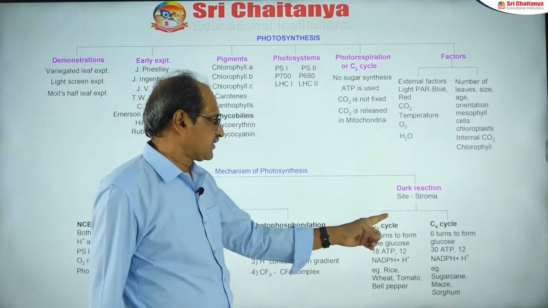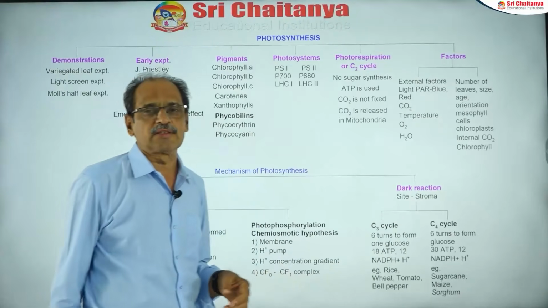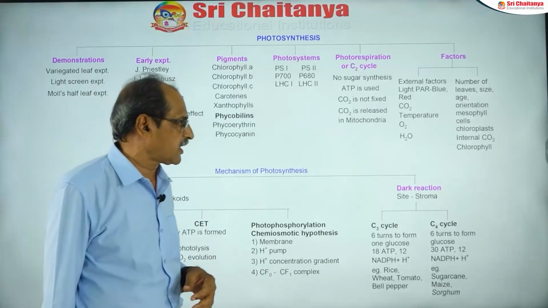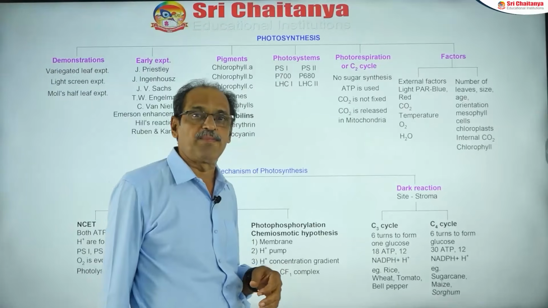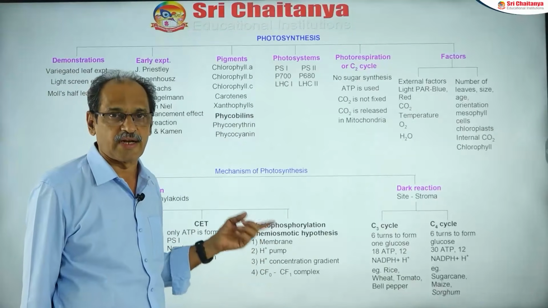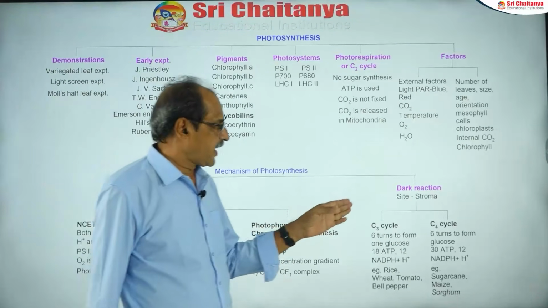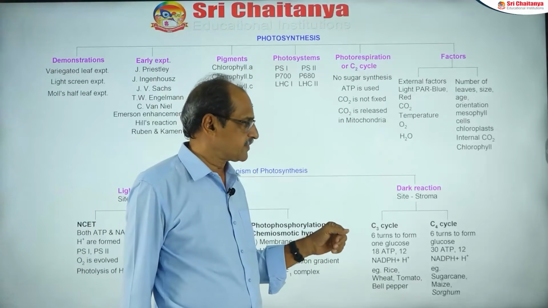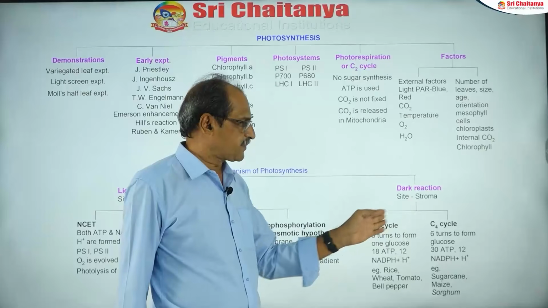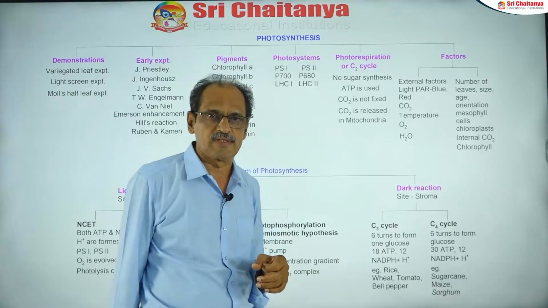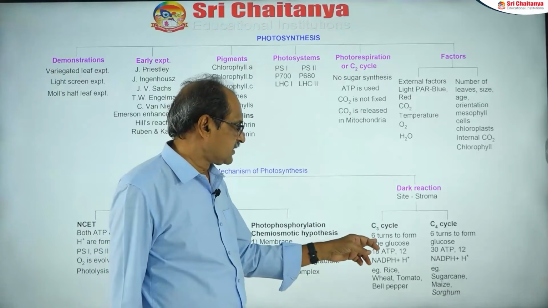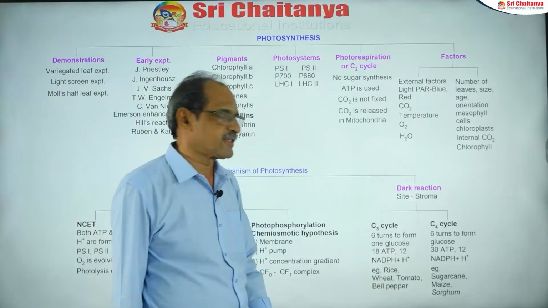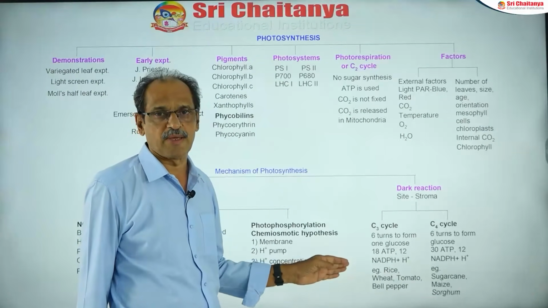Next one is the dark reaction. So dark reaction means it is not directly dependent on the light, it is independent of light, but it depends on the products of the light reaction. So here the carbon dioxide is reduced to carbohydrates. But again there are two different types of carbon fixation pathways. One is the C3 cycle, second one is the C4 cycle. Ultimately sugars are being produced.